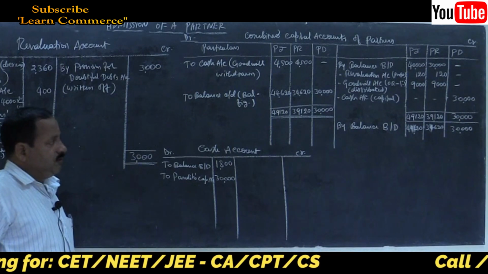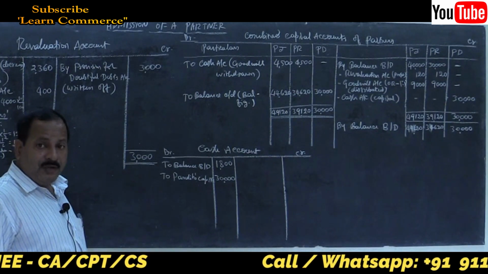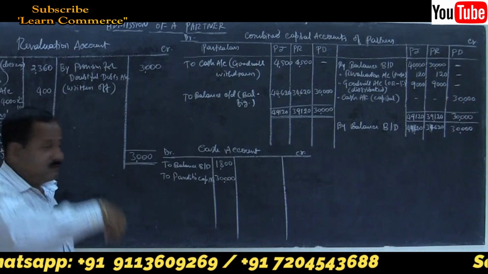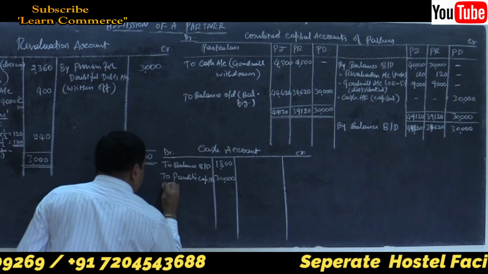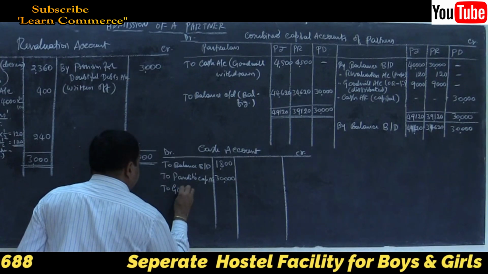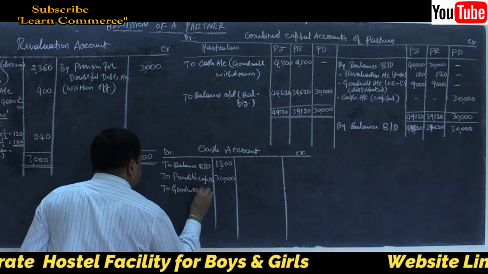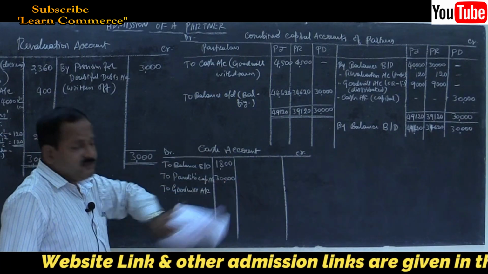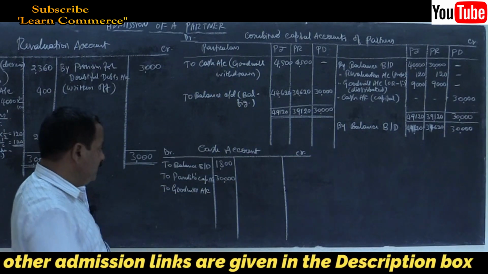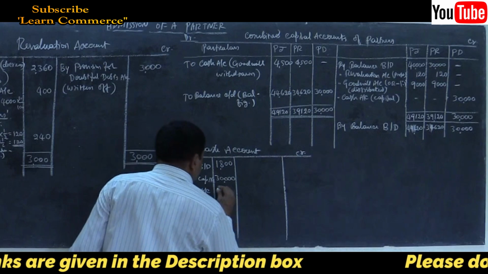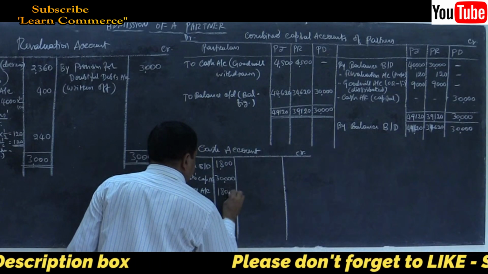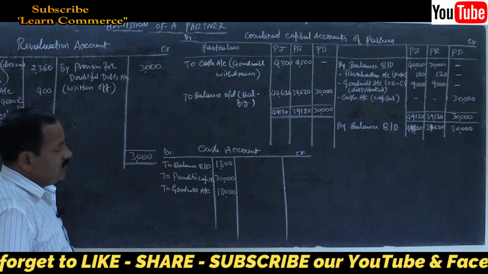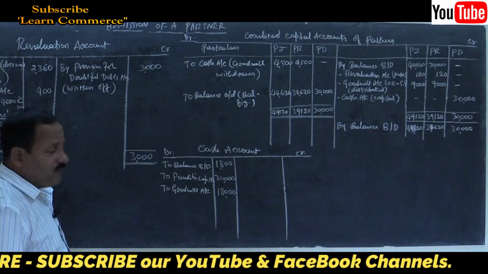Then the new partner has brought in cash towards goodwill: cash account debit to goodwill account. Wherever cash entries are there, it will affect; otherwise it will not. He has brought in 18,000 towards goodwill. That's all the inflow of cash.